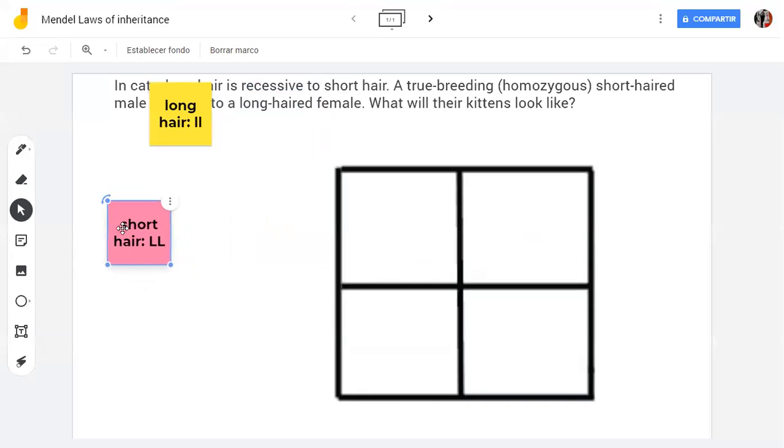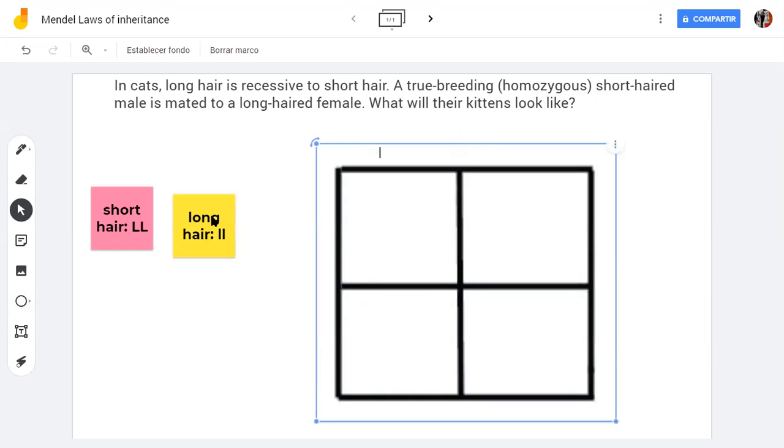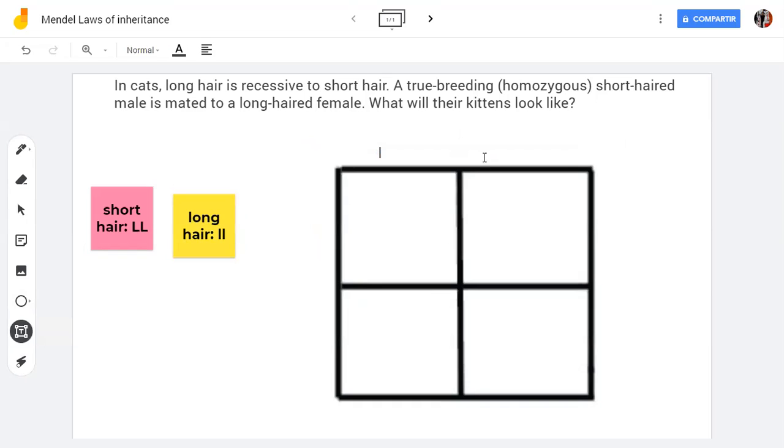So now we have the alleles. I'm going to write the alleles up here. For long hair, l and l, that means I separate the alleles that we found here.